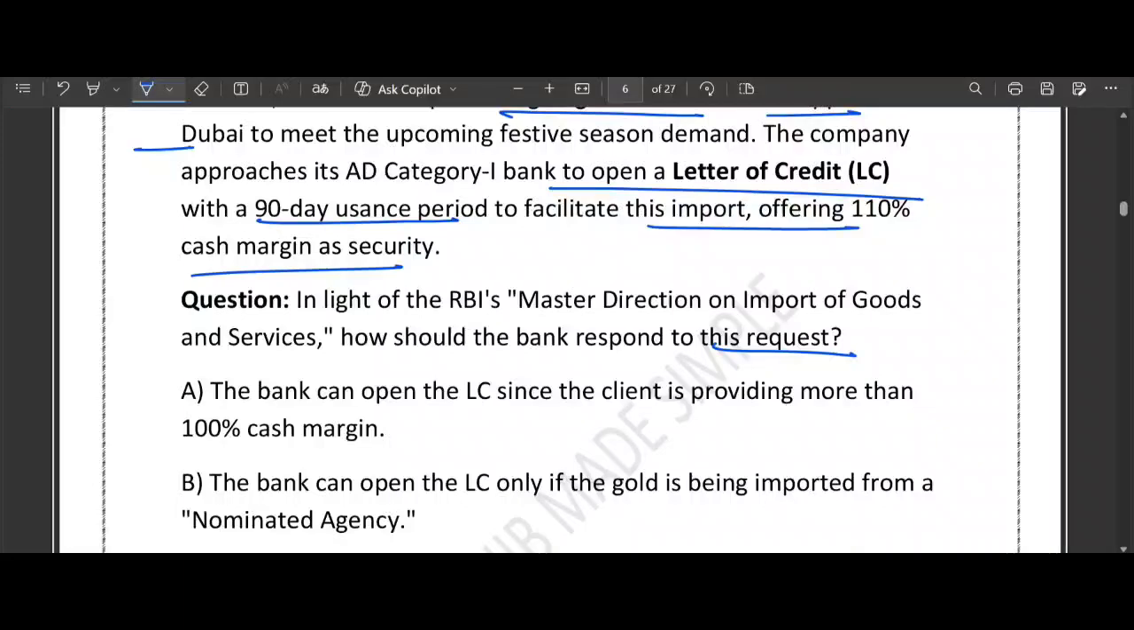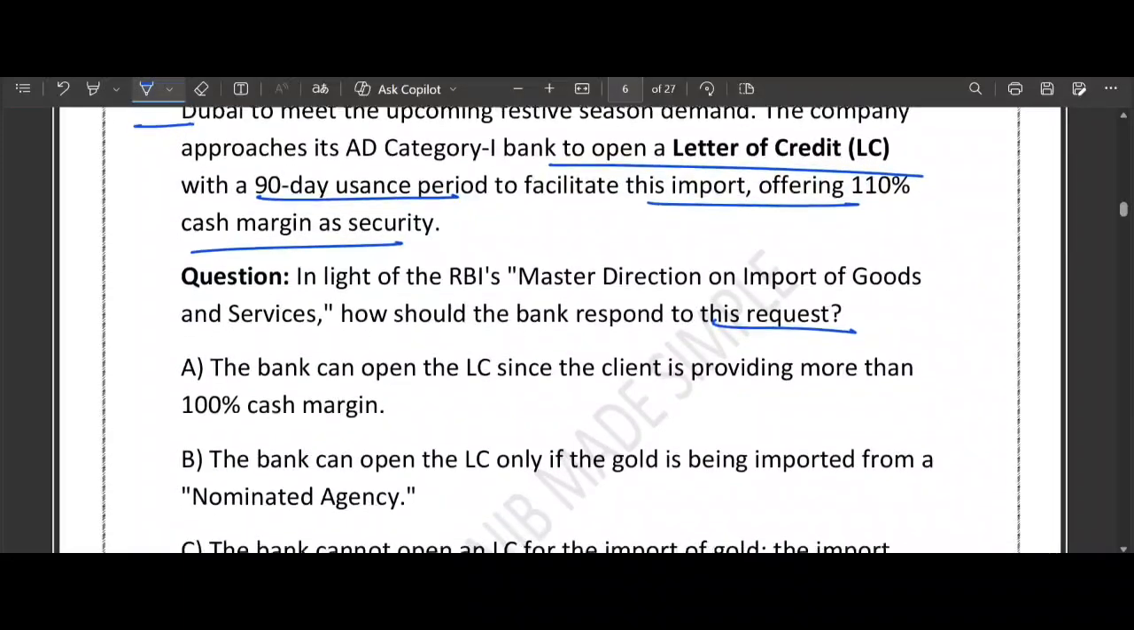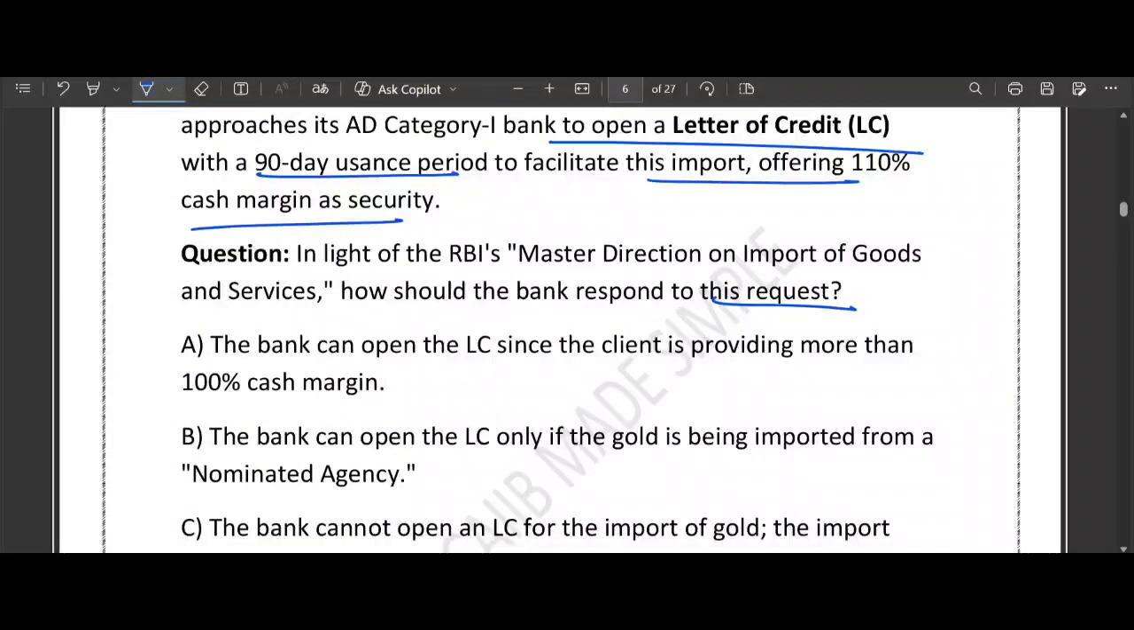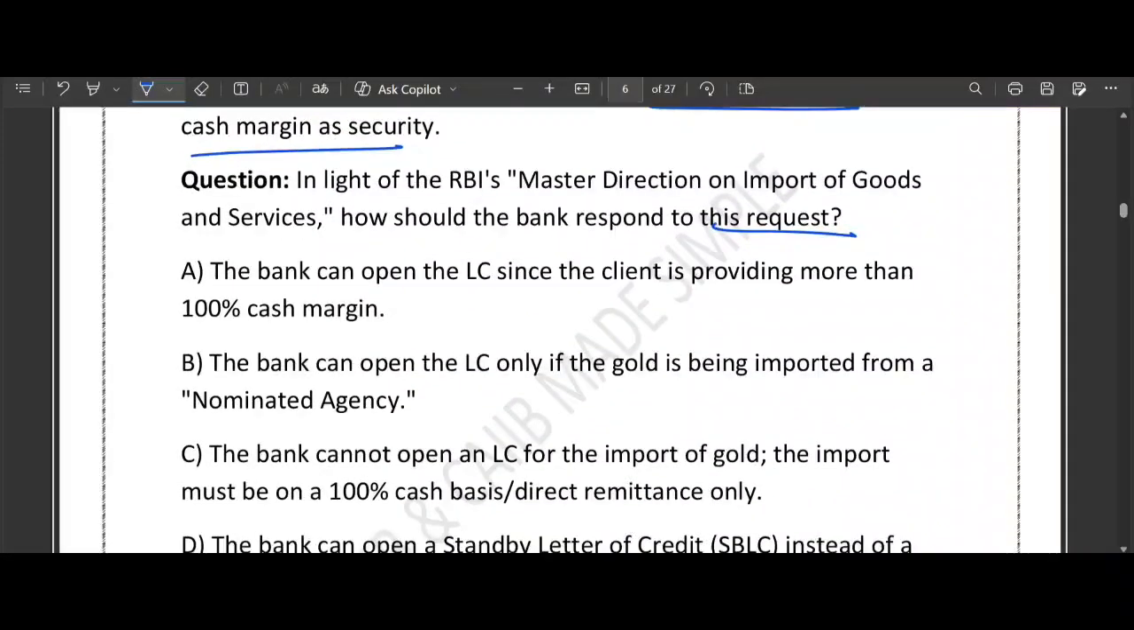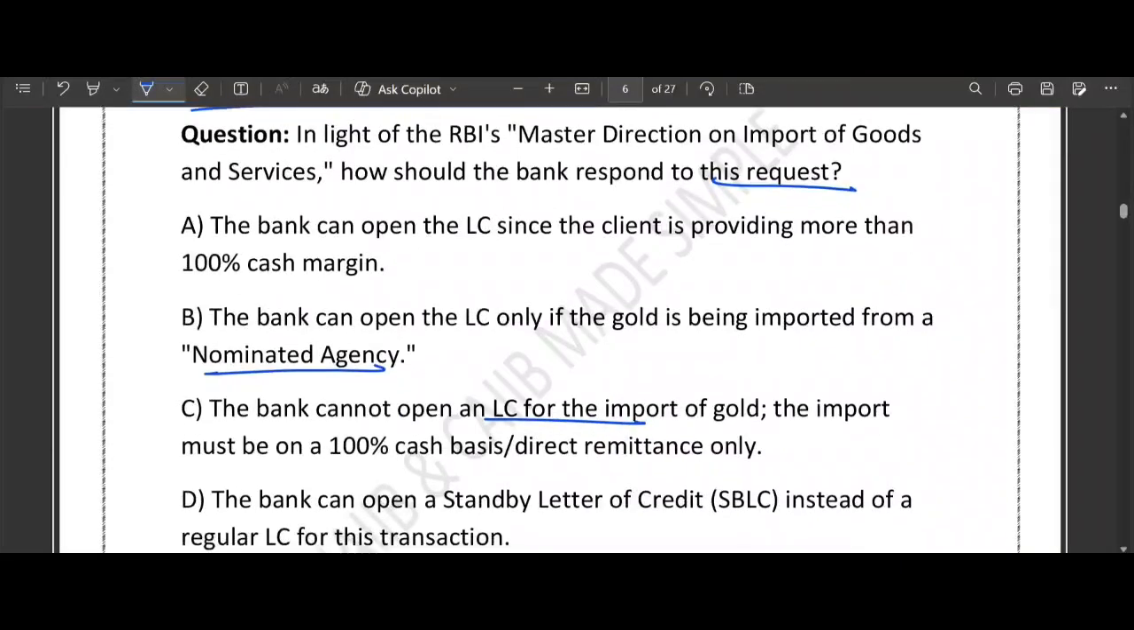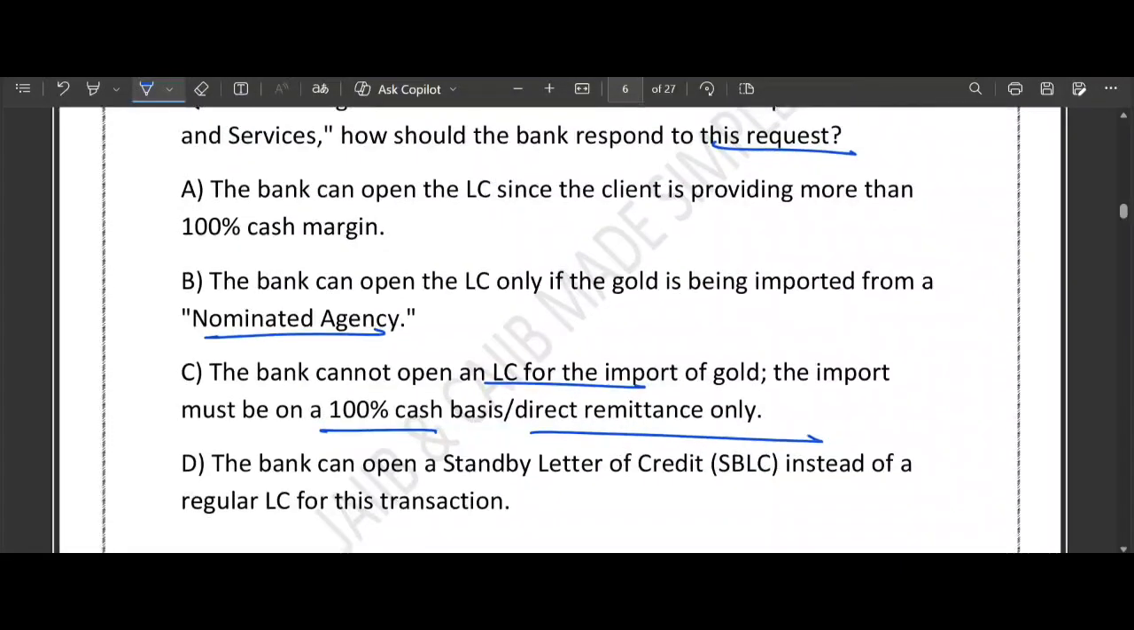Option number A says that yes, the bank can open the LC since the client is providing more than 100% cash margin. B, the bank can open the LC only if the gold is being imported from a nominated agency. C, the bank cannot open an LC for the import of gold. Import must be on 100% cash basis or direct remittance only. D, the bank can open an SBLC, a standby letter of credit, instead of a regular LC for this transaction.